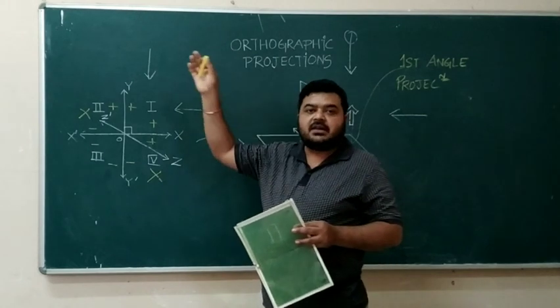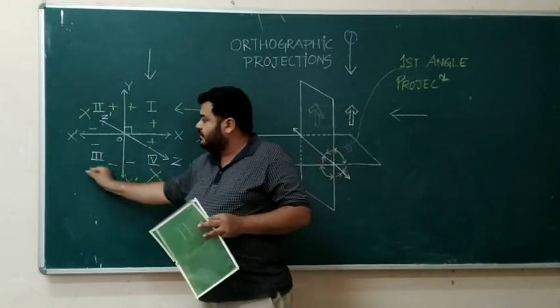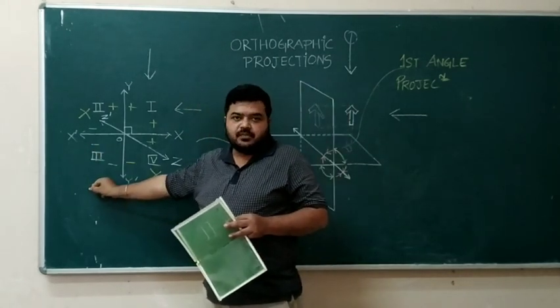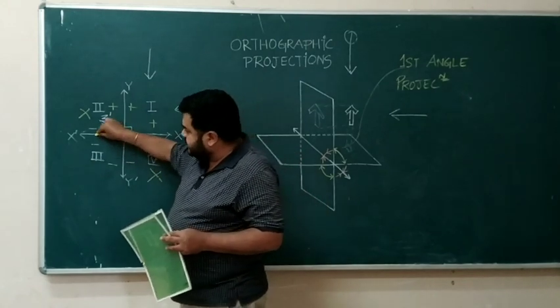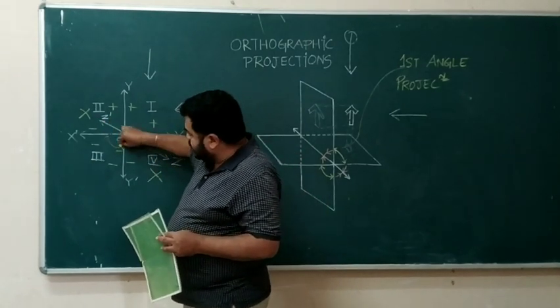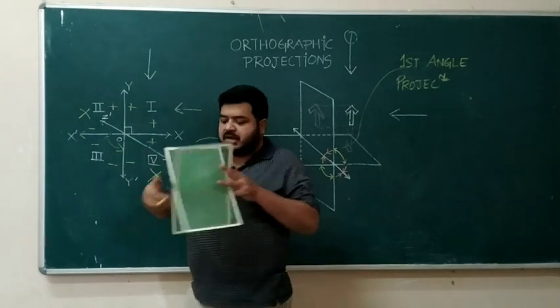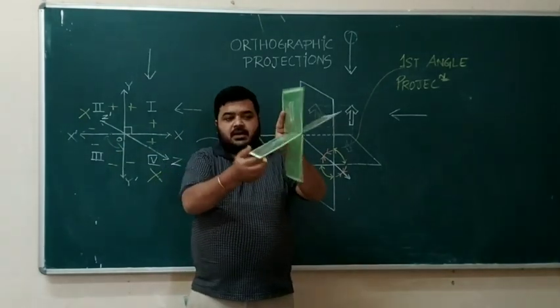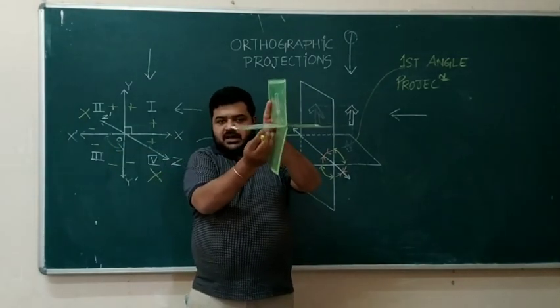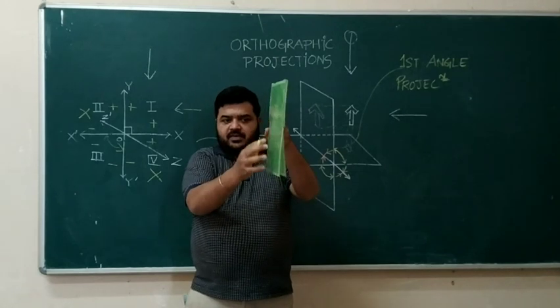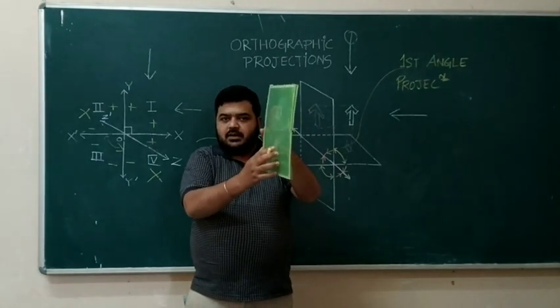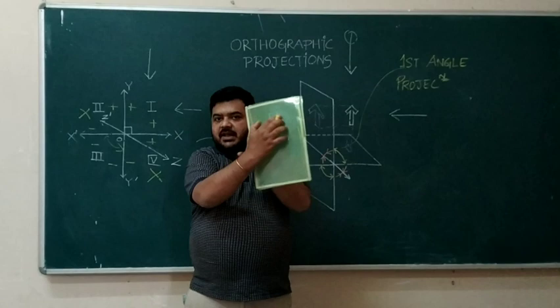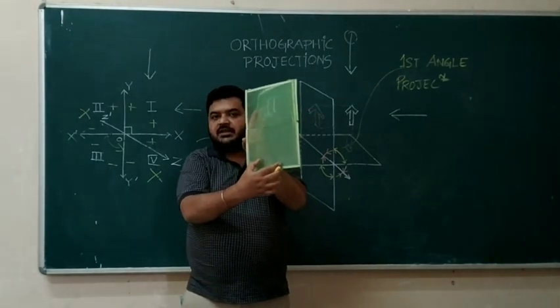In the US, America, they follow third quadrant. There the horizontal plane goes up. This opens, the horizontal plane goes up. Like here, this is the horizontal plane. It is going up. The vertical plane is below. So the image on the horizontal plane is on top, and on the vertical plane it is below.